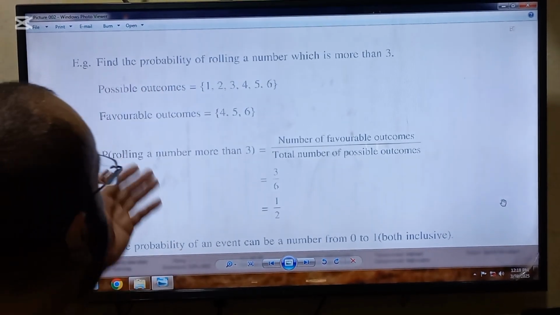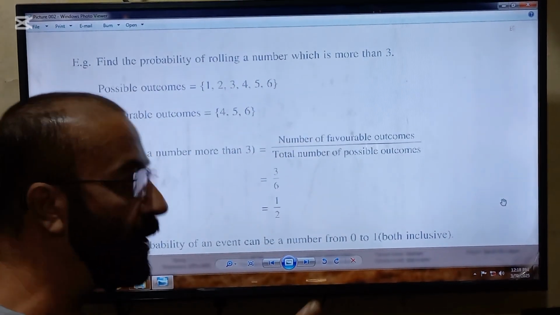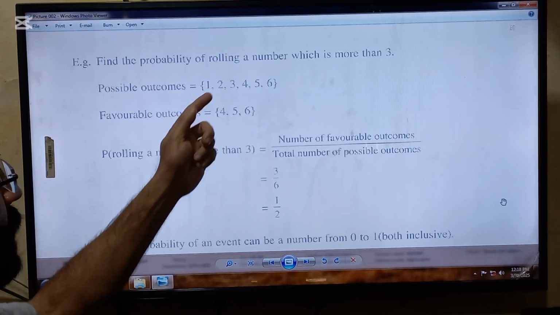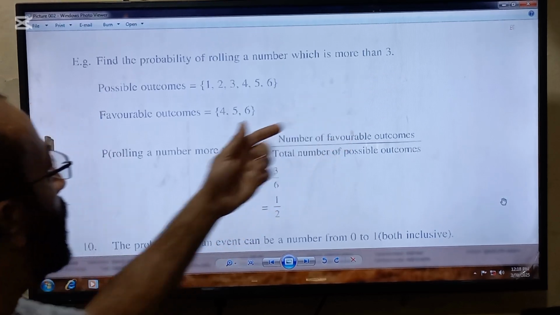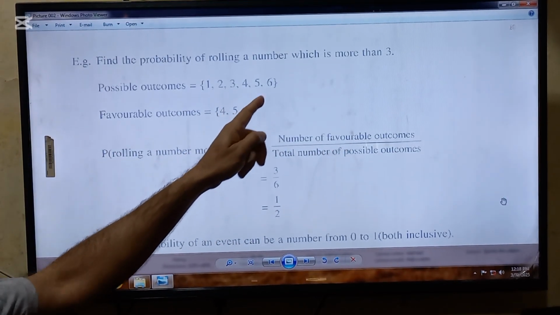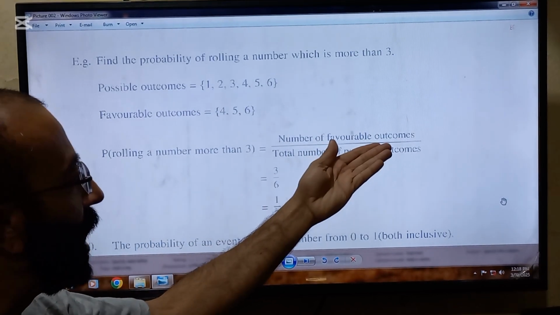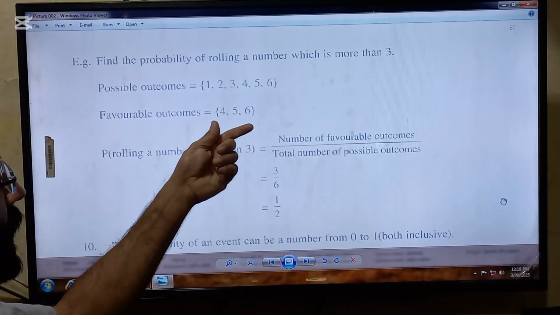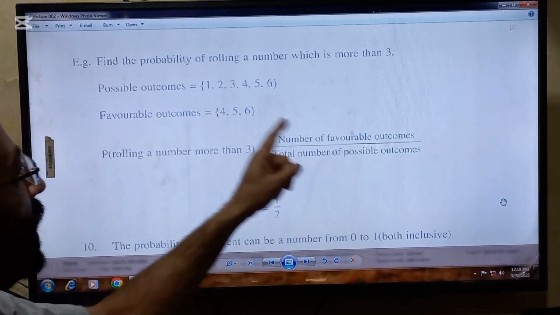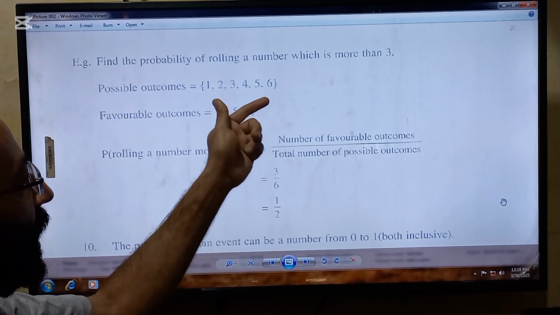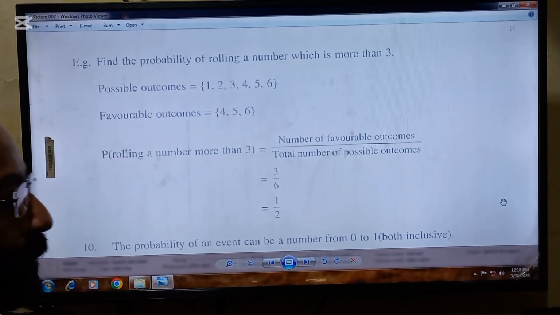Here is an example to explain. Find the probability of rolling a number which is more than 3 in a fair die. The possible outcomes are 1, 2, 3, 4, 5, and 6, and the requirement is more than 3. So favorable outcomes are definitely 4, 5, and 6. So probability of rolling a number more than 3 will be favorable outcomes over total outcomes. So 3 favorable outcomes are there, so 3 will be put in the numerator, and total number of the possible outcomes are 1, 2, 3, 4, 5, and 6. So 6 will be put in the denominator, and after cancellation we will get answer 1 by 2.